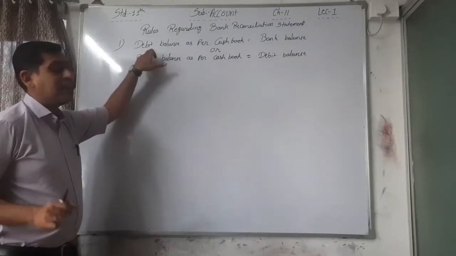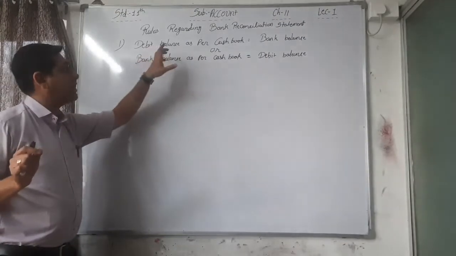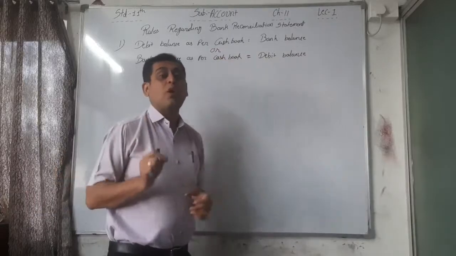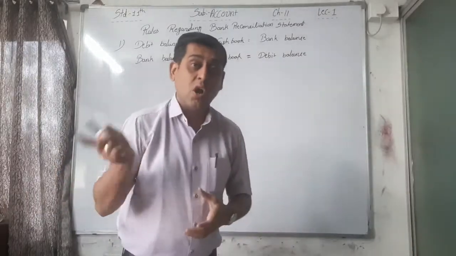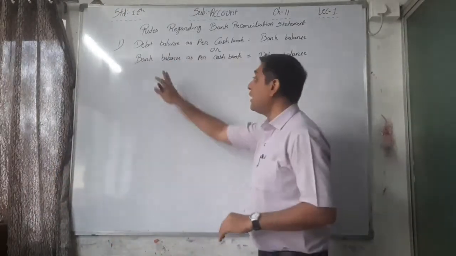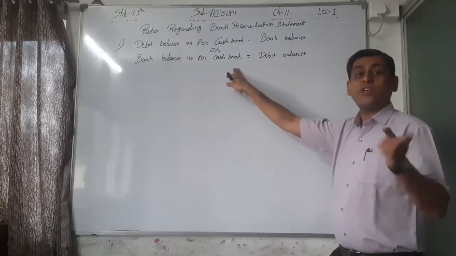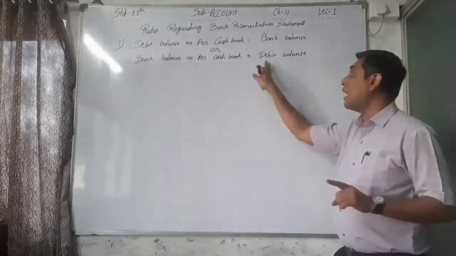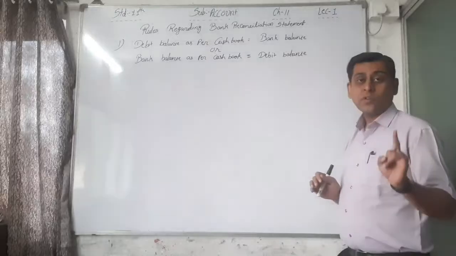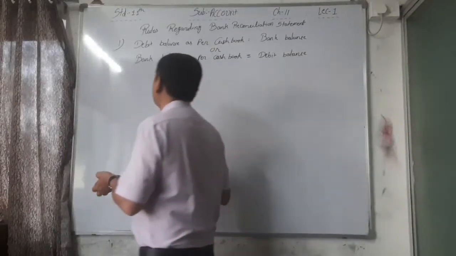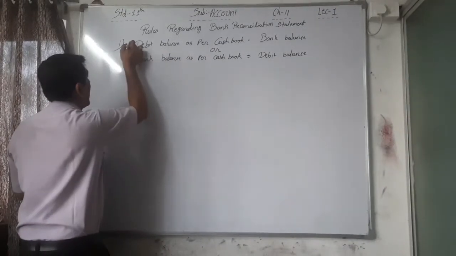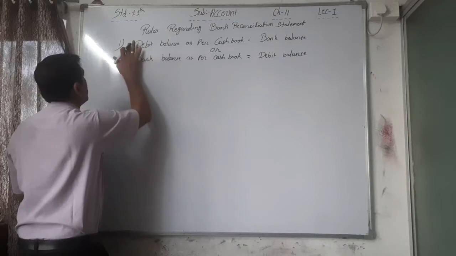See, if debit balance as per cash book is given, you have to remember that it is bank balance. Or sometimes in the sums, bank balance as per cash book is given and you have to remember that this is a debit balance. So this is the first point, or you can say A point in the first rule.